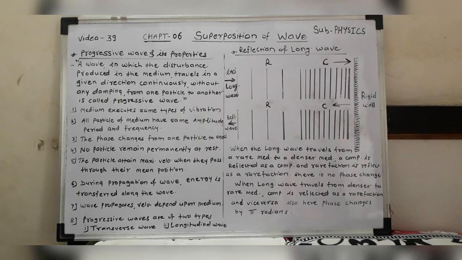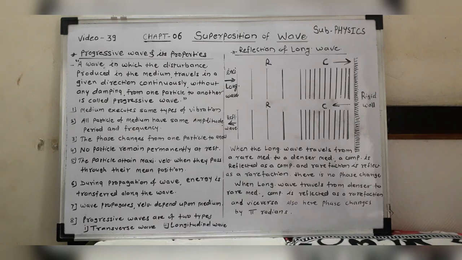Now we have to see chapter number 6, the superposition of waves, and this is video number 39 for the chapter. In this chapter we have to see a lot of points. They are very important points, but we have to start this chapter from the progressive wave and its characteristics.